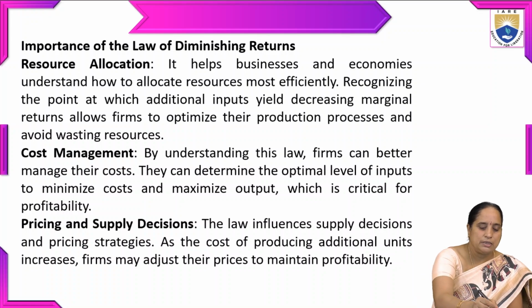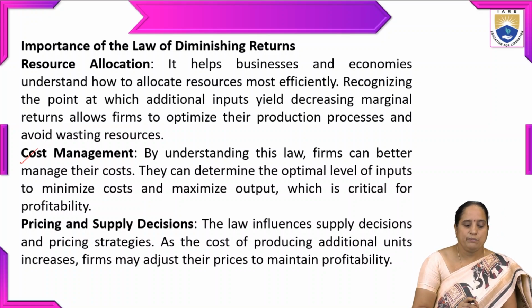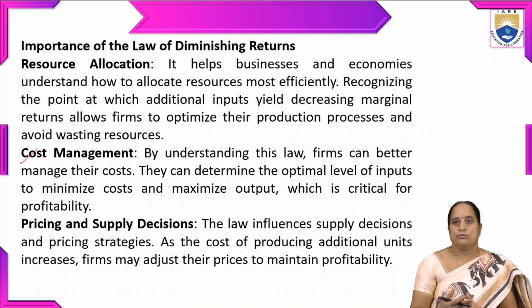The next one is cost management. By understanding this law, firms can better manage their costs. They can determine the optimal level of inputs to minimize cost and maximize output, which is critical for profitability. So if we want to generate more profits, the cost should be minimum and the revenue should be more.